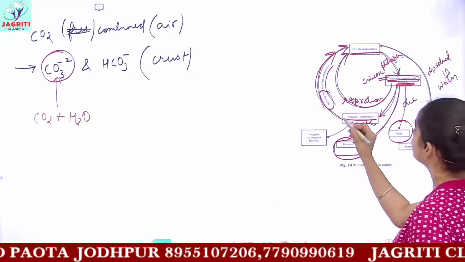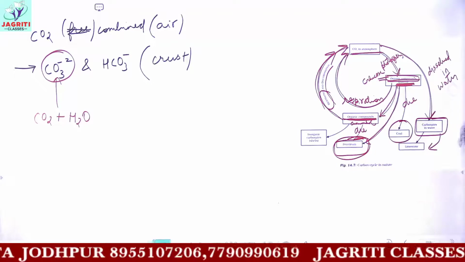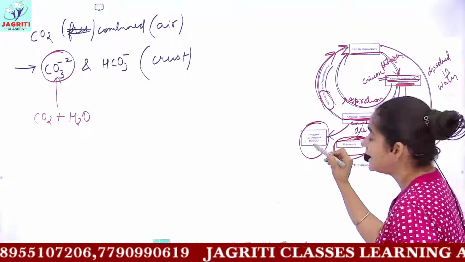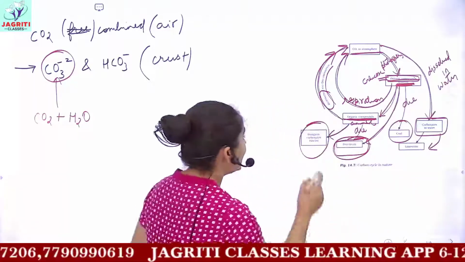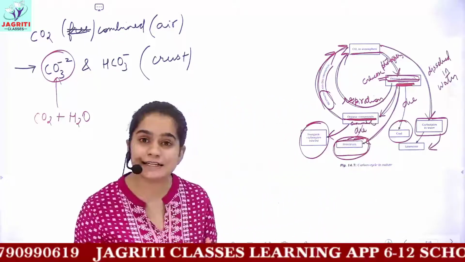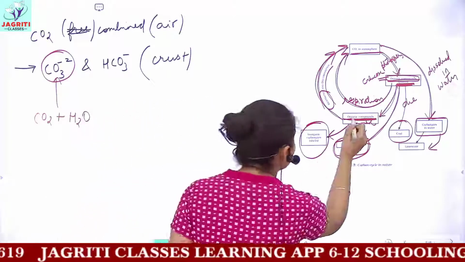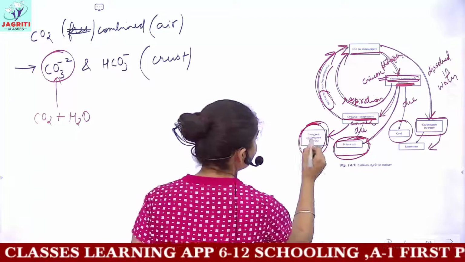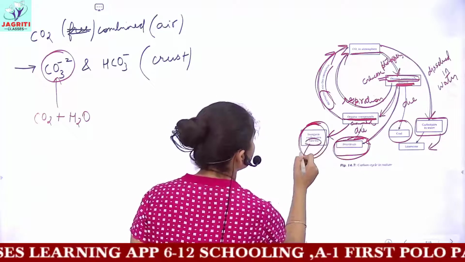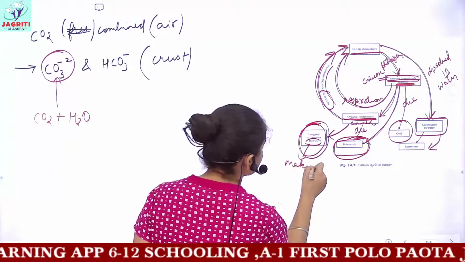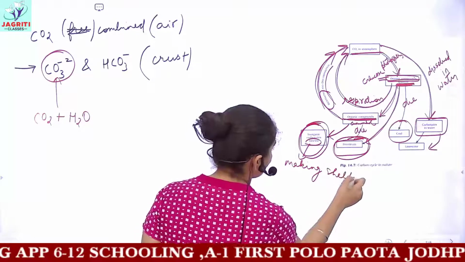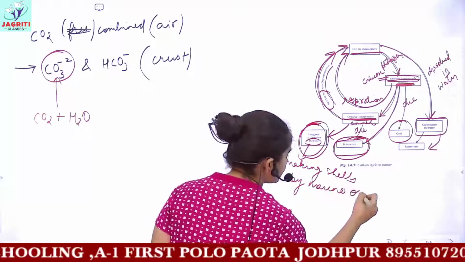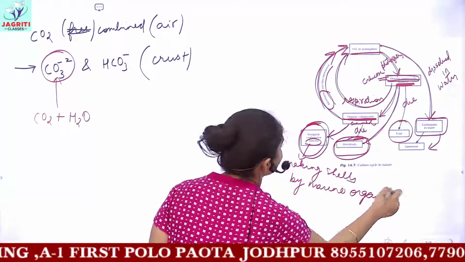Next is what? The organic compounds which are present in animals are converted into inorganic carbonate compound form. These organic compounds are converted into the inorganic compound. Inorganic is the carbonate, and this carbonate is used for making the shells by marine organisms. So the marine organisms use this carbonate to make their shells.